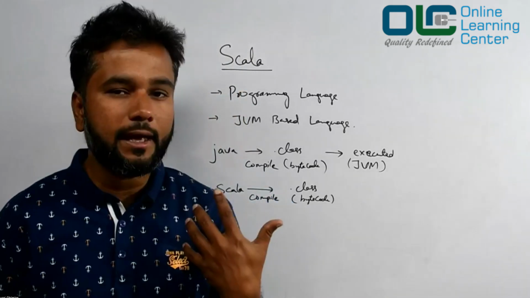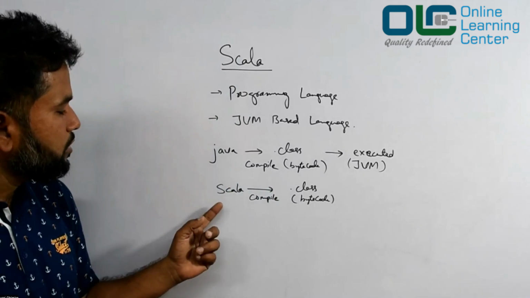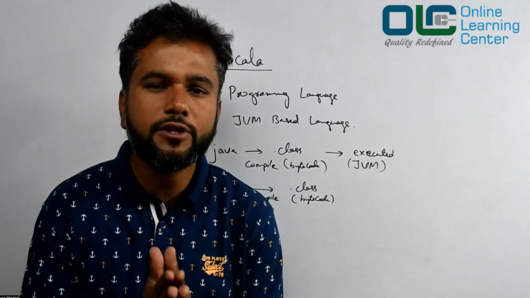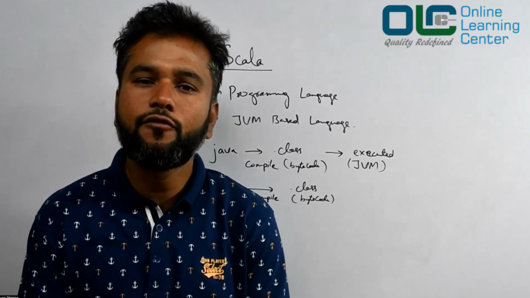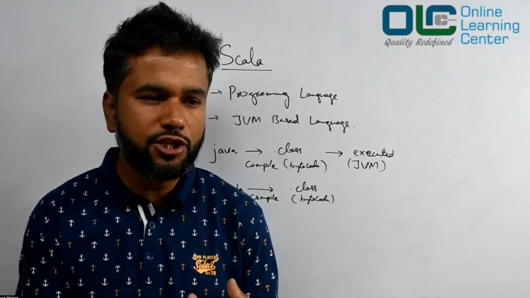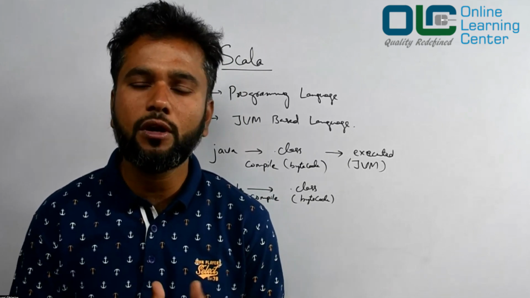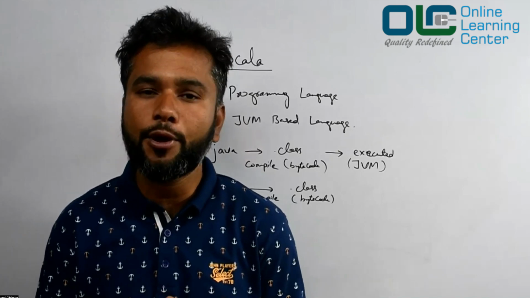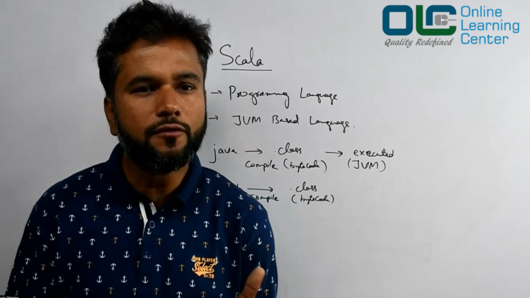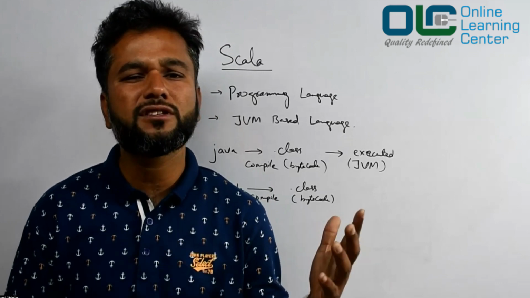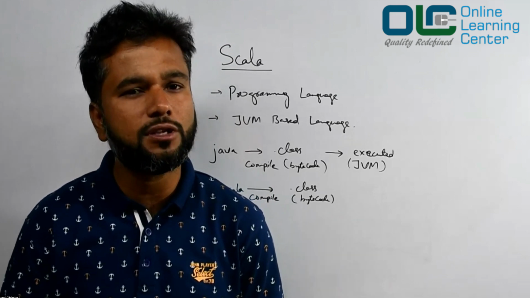So let's take an example of why you should learn Scala today. As I said, the biggest problem with Java is that it is verbose, which means you need to write a lot of code just to complete some small task. It is a little slow from the development time point of view, and because of that, many people feel it's boring. You need to write a lot of stuff rather than focusing on the main business logic.